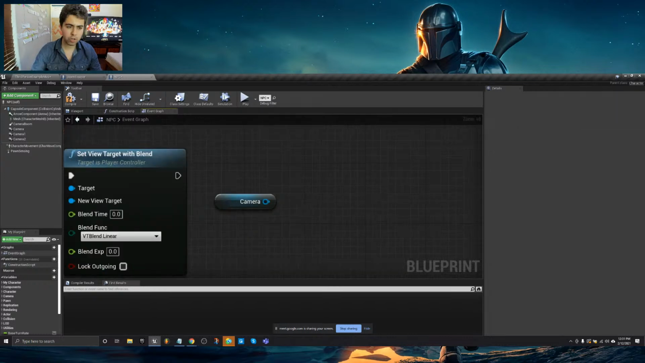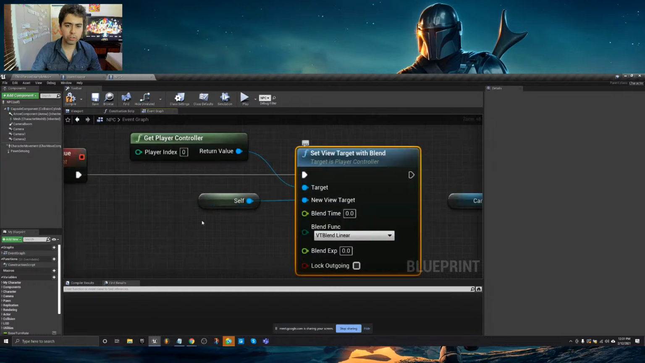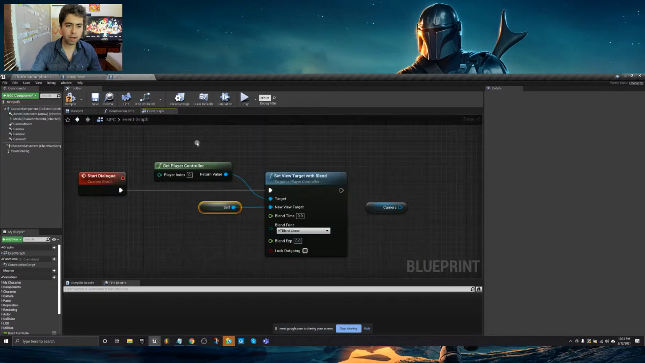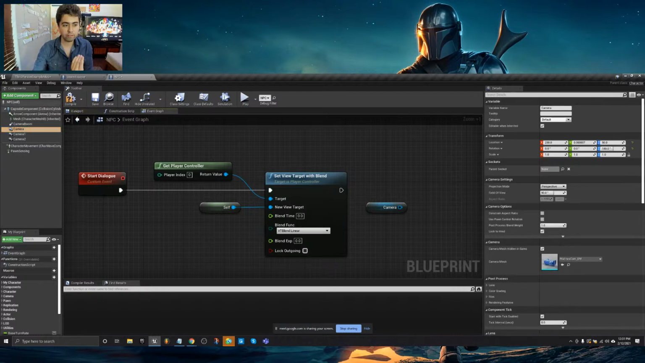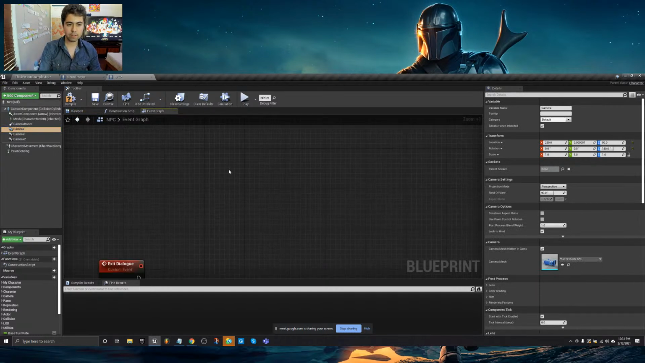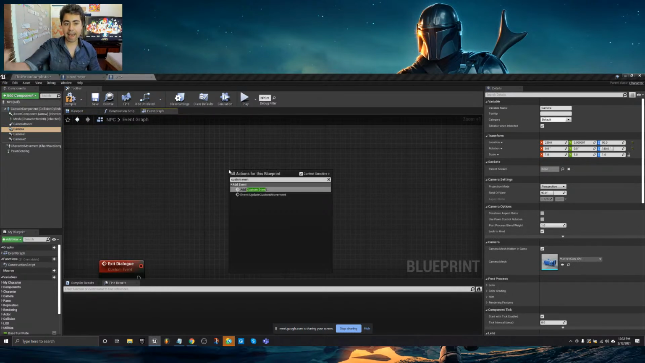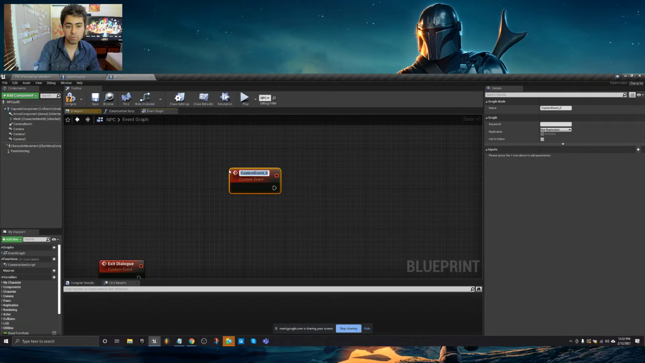All right, so set view target with blend. Now our player is going from looking through the eyes of himself to now looking through the eyes of this NPC. And the camera he's going to be seeing through is whichever one of these cameras is called active. Okay, so let's make a custom event that will set the active camera so that we can switch between the different ones. So set active camera.